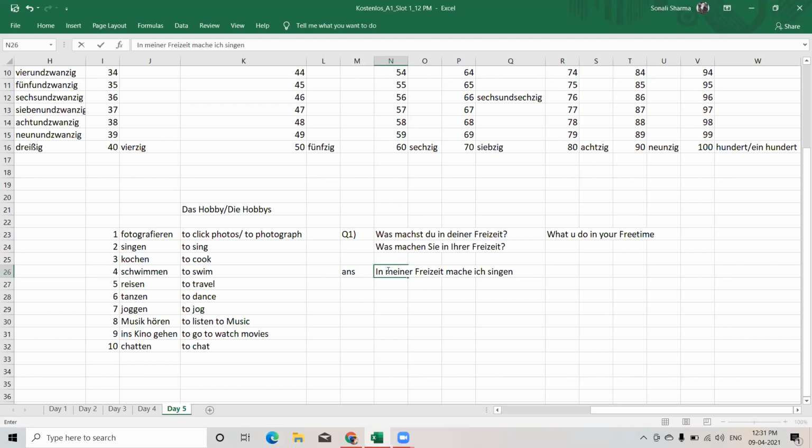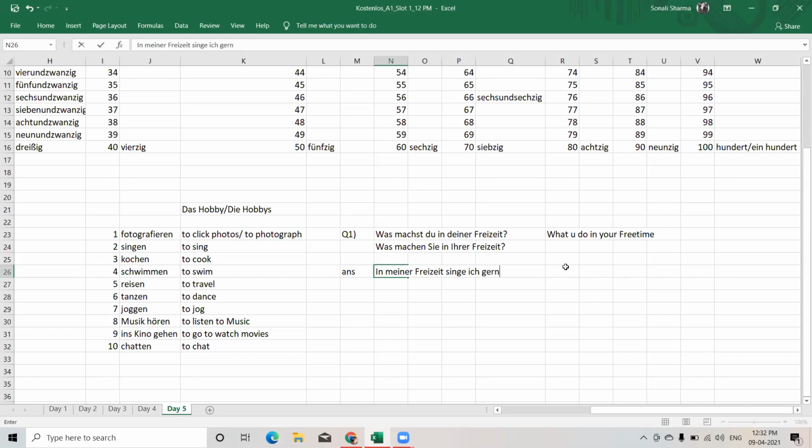When I'm writing this sentence, it sounds very inappropriate to say in my free time I do singing. So instead of writing this, we have learned that all these are verbs. So we are just putting the verb in the second position. Instead of machen, we are putting singen. So in meiner Freizeit singe ich gern.